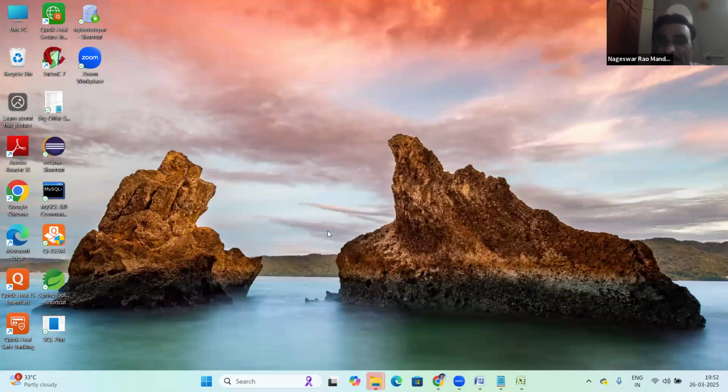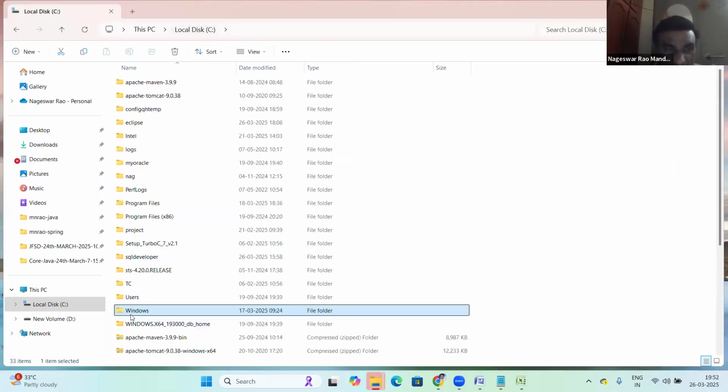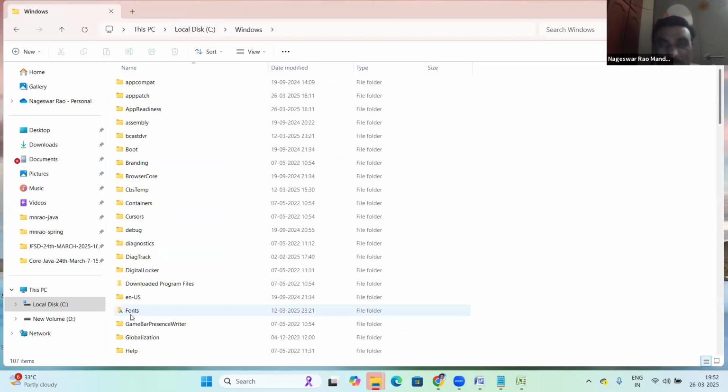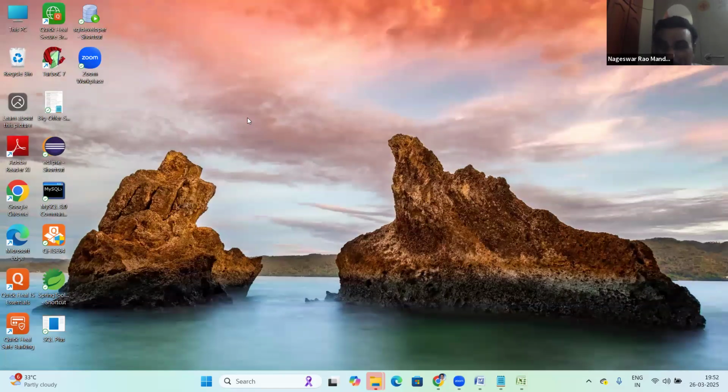Now this OS is running inside the RAM memory. That OS is stored on the disk, the C drive. In the C drive, the Windows OS is stored. Once you power on the system, the BIOS program loads this OS into your RAM memory. Loading into RAM memory, that is the booting process. Now, see this Windows OS running in the RAM memory.